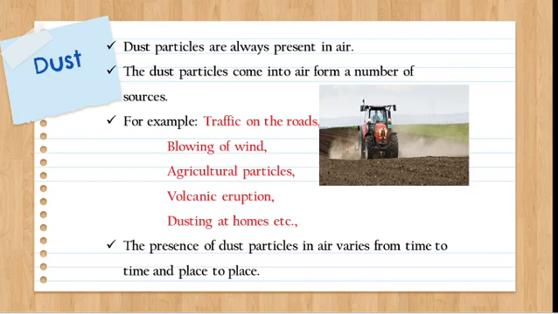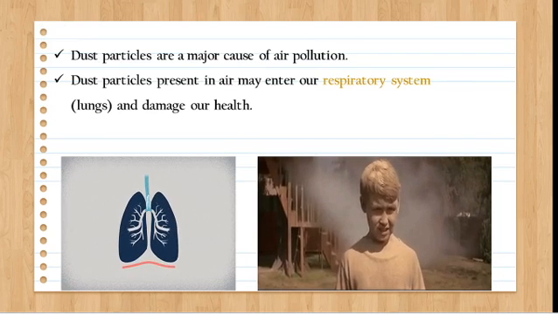So we cannot say a particular one is the source of dust. There are lots of sources that produce dust. So the amount of dust will differ from place to place and time to time. The presence of dust particles may differ, but it comes from a number of sources.